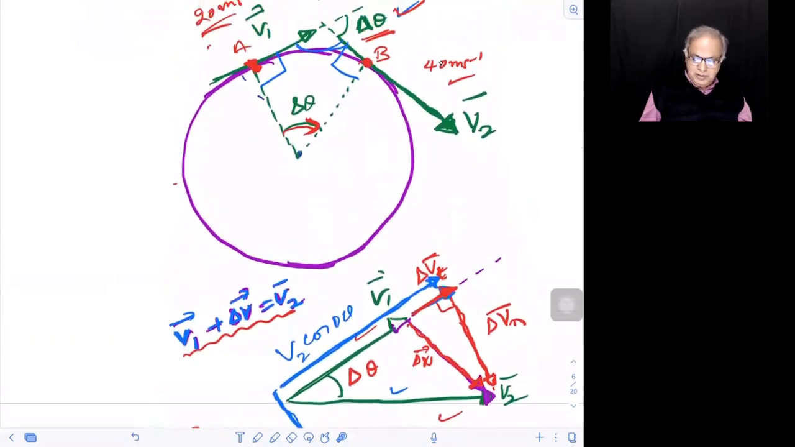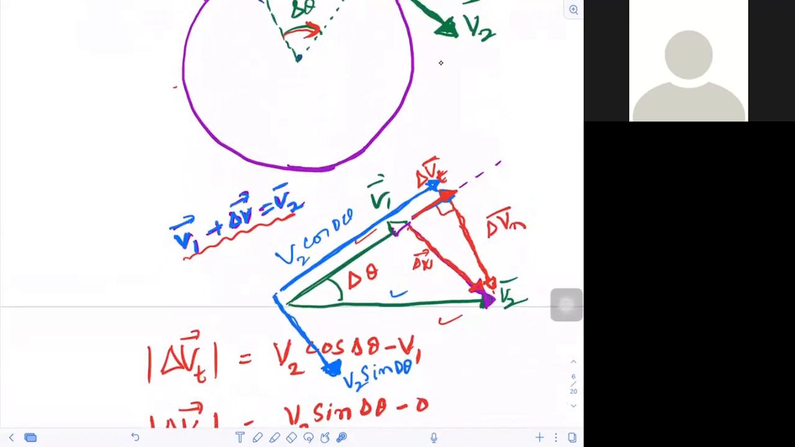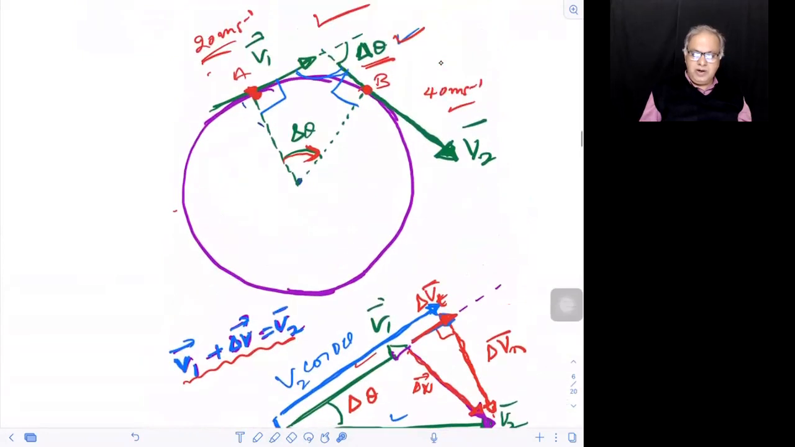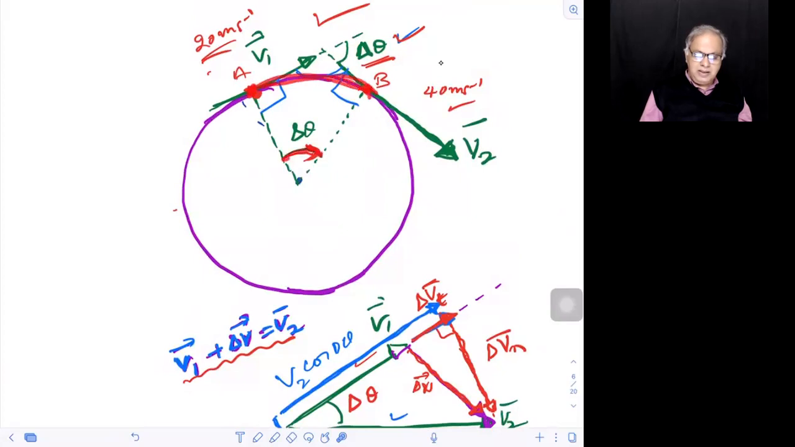Yes, v1. Just look at this. This is v1. This is v1 here. And the angle between v1 and v2 is how much, children? I told you already, delta theta. If the particle moved from here to here, describing an angle delta theta, yesterday itself, or in the previous class itself, I told you the angle between the two velocities is also delta theta.